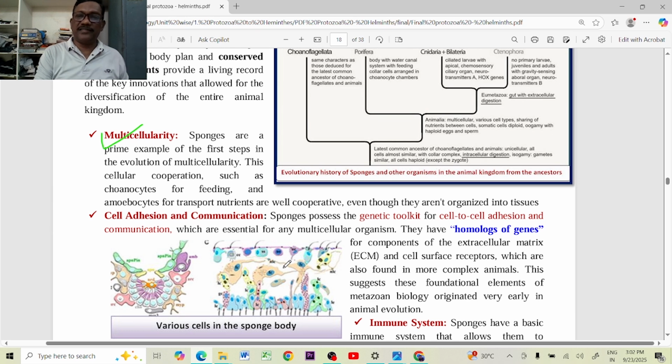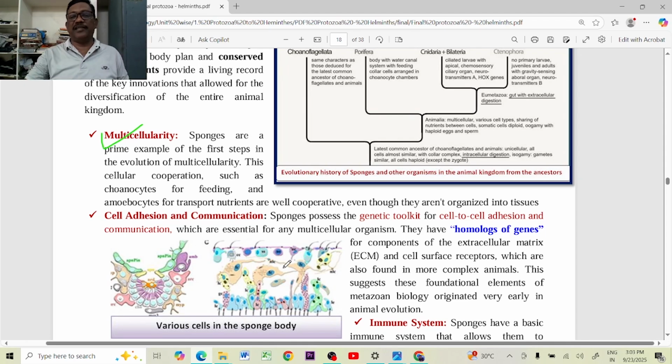And the archaeocytes are totipotent cells. They can participate in the regeneration of all types of cells. This is possible when cell-to-cell communication is possible. So in choanocytes, pinacocytes, amoebocytes, archaeocytes, and in between all types of cells,